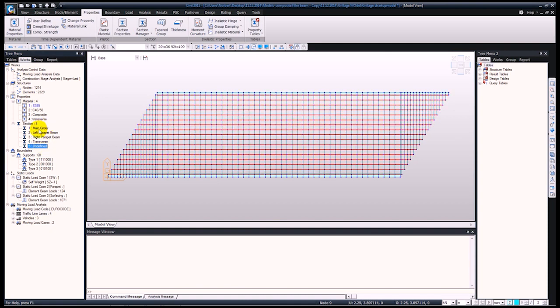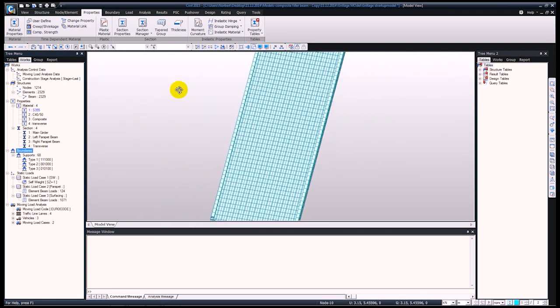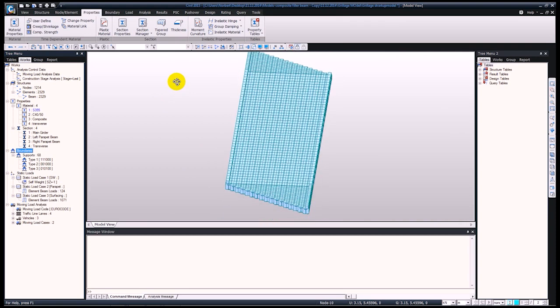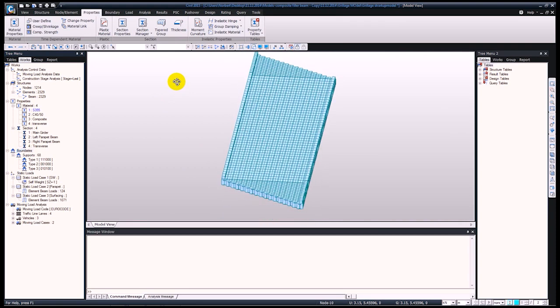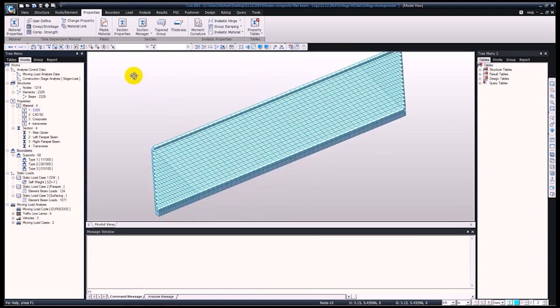Now we're going to assign this to the longitudinal element, so just simply drag and drop main girder onto the screen. Okay, so at this point you can see that we have our I sections with the concrete around them, and the model is completed.